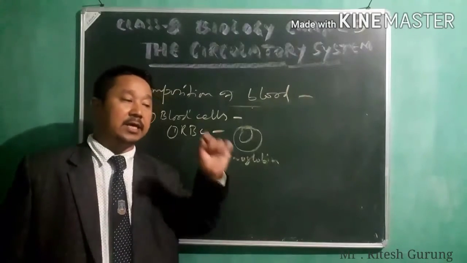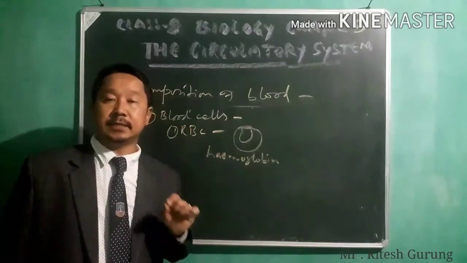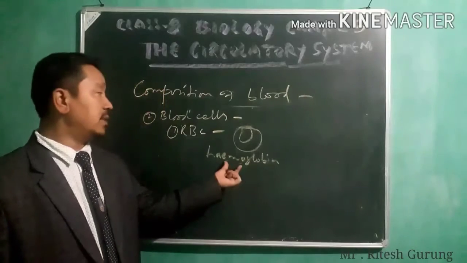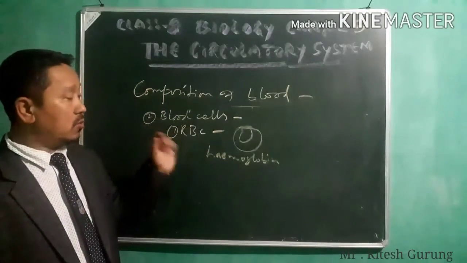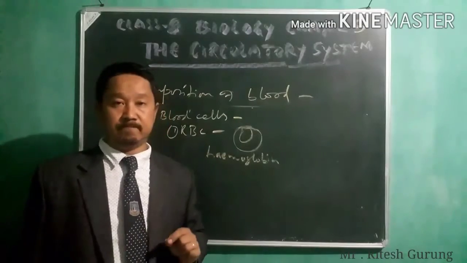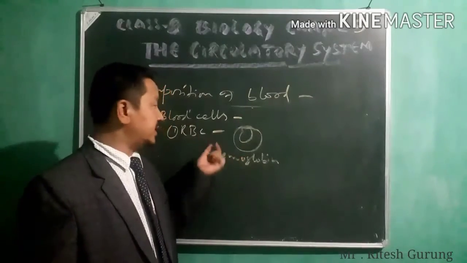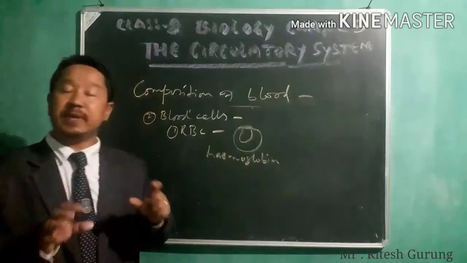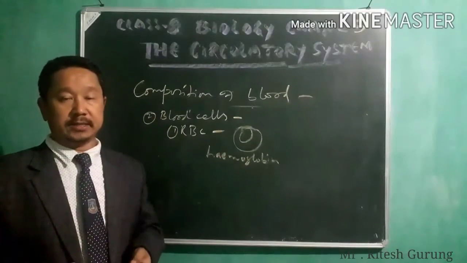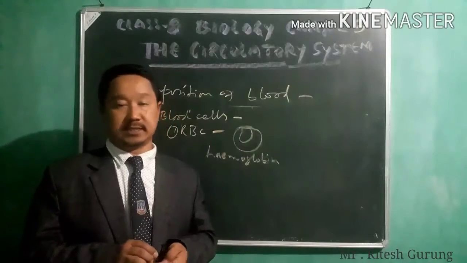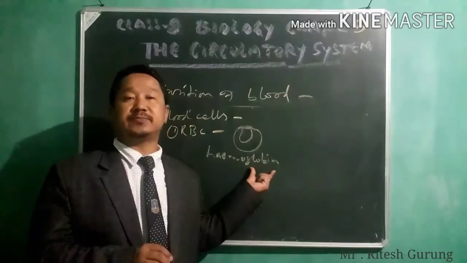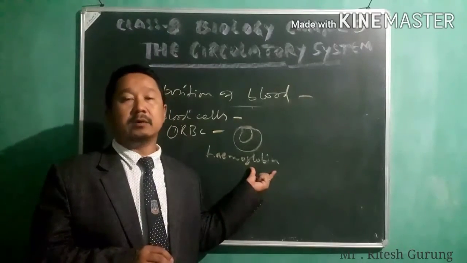Why is blood red in color? It's all because of hemoglobin present in RBC. So what does that hemoglobin do? The hemoglobin present in RBC does a very important work: carrying the respiratory gases. It transports the respiratory gases in the body.